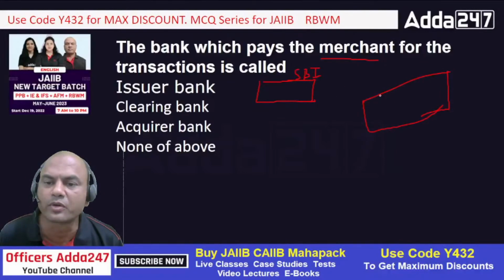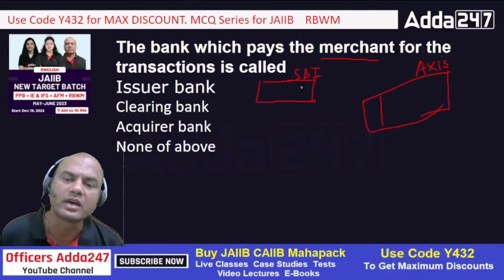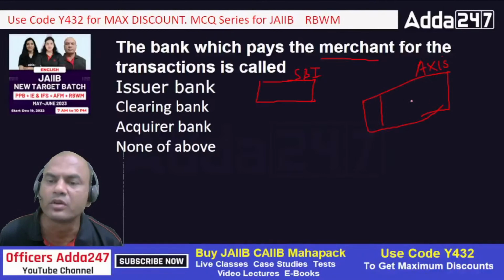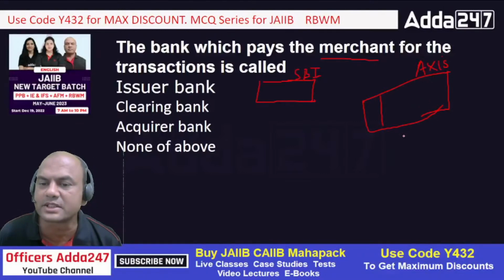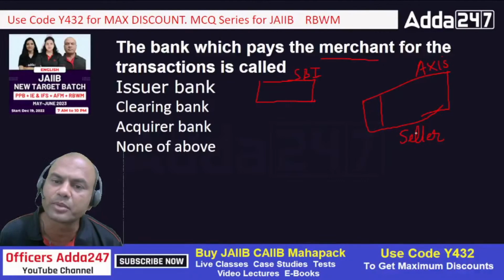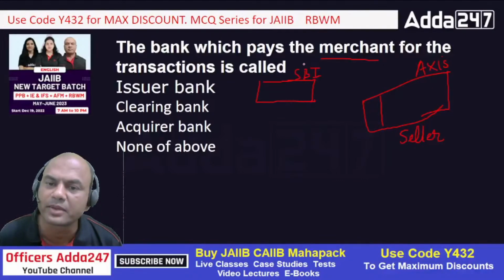So this card is swiped over here, and this machine is of, let's say, Axis Bank. So now SBI card and Axis Bank. This machine is with this merchant, seller, shopkeeper. Once I swipe this card or Wi-Fi this card over here, this seller will get the payment, but who will pay? Axis will pay or this SBI will pay?